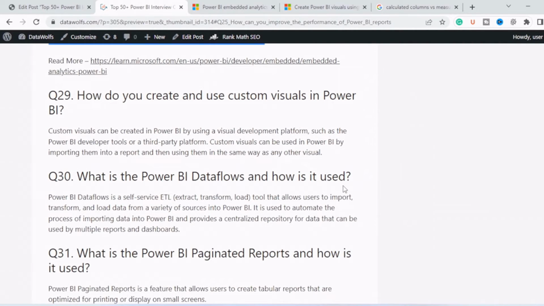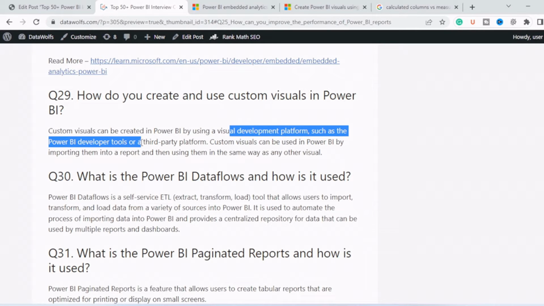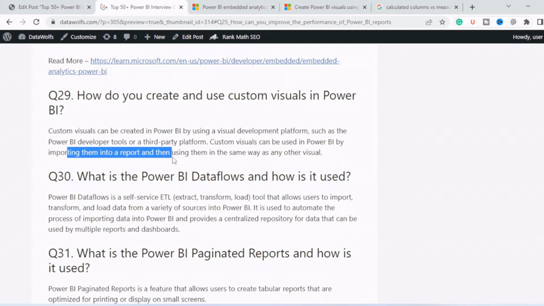Next question is, how do you create and use custom visual in Power BI? So first of all, custom visual can be created in Power BI by using visual development platforms such as Power BI Developer Tools or a third-party platform. And custom visuals can be used in Power BI by importing them into a report and then using them in the same way as other visuals.